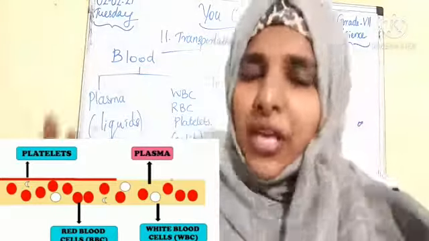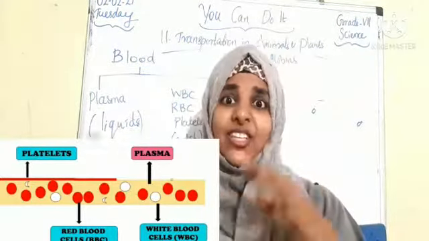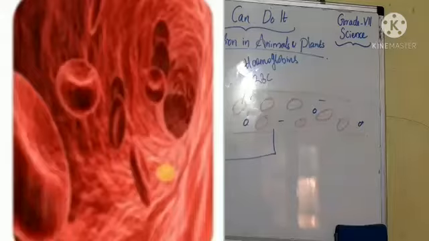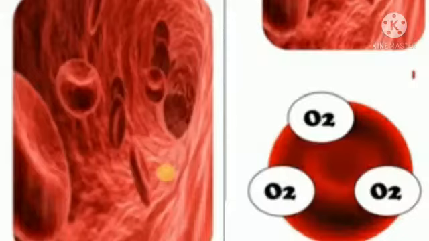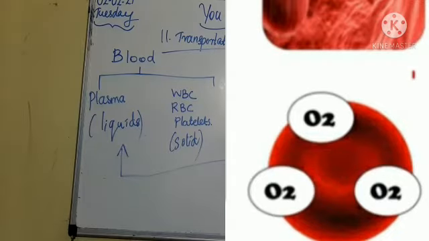The presence of hemoglobin makes the blood red in color. RBC carries oxygen from lungs to different cells of the body. The hemoglobin present in blood binds with oxygen. Look at the picture. You can see oxygen is bound with a red blood cell, which transports oxygen from lungs to all the parts of the body.